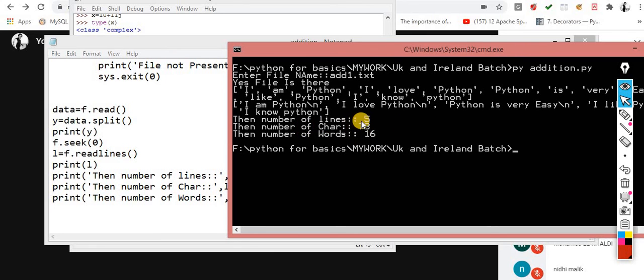Now you can check it out. The number of lines are 5, the number of characters are 73, the number of words are 16. How can I get it? When I perform this split and print it, let me count: 1, 2, 3, 4, 5, 6, 7, 8, 9, 10, 11, 12, 13, 14, 15.